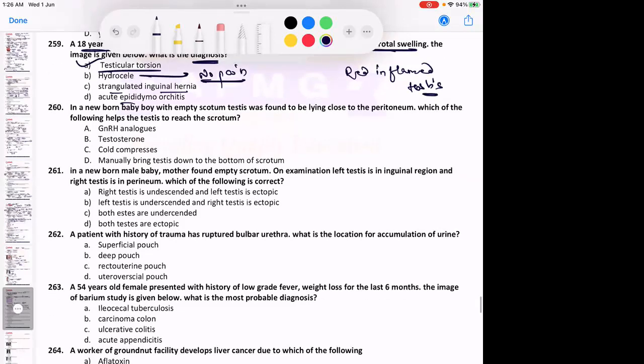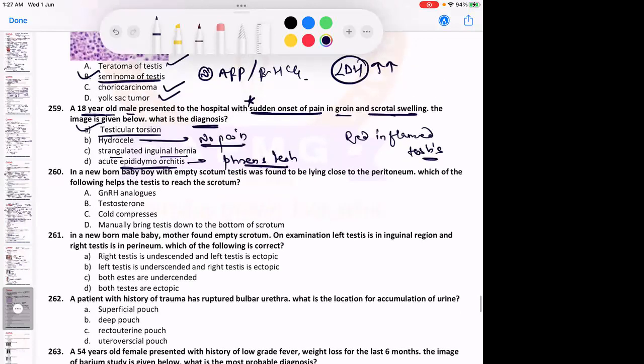Acute epididymitis can be a probable diagnosis over here. For this, you actually do a Prehn's test to differentiate. One of the questions which came here mentioned that on elevation of the testis, if the pain is relieved, then it is epididymitis. But if the pain is not relieved on elevation of the testis, then it is testicular torsion. Whatever you do, pain relief will not occur, then the diagnosis will be testicular torsion.